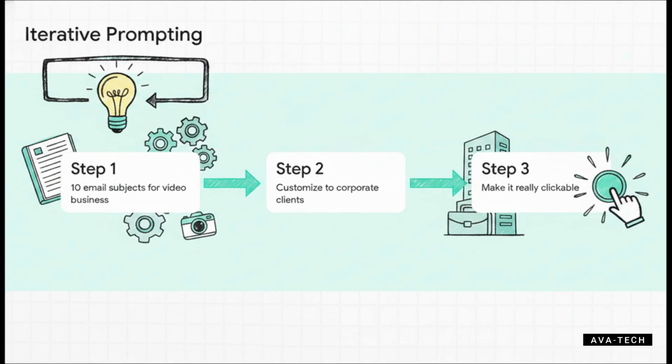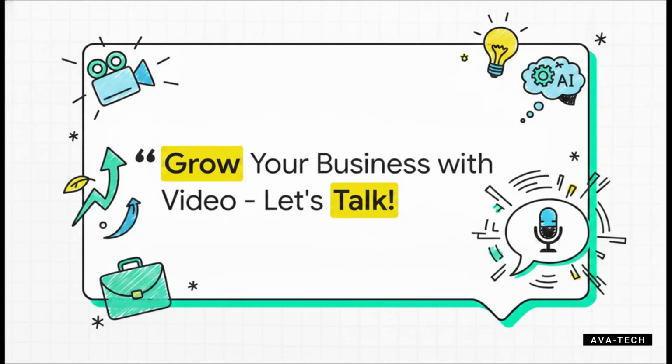Step 1. Use the base prompt to ask for 10 subject lines for a video business. But you don't stop there. Step 2, refine it by telling ChatGPT to customize those specifically to corporate clients. And finally, Step 3, command it to make them really clickable. It's an iterative formula that takes a totally average idea and shapes it into a highly targeted asset. Just check out the specific output generated through that exact process.